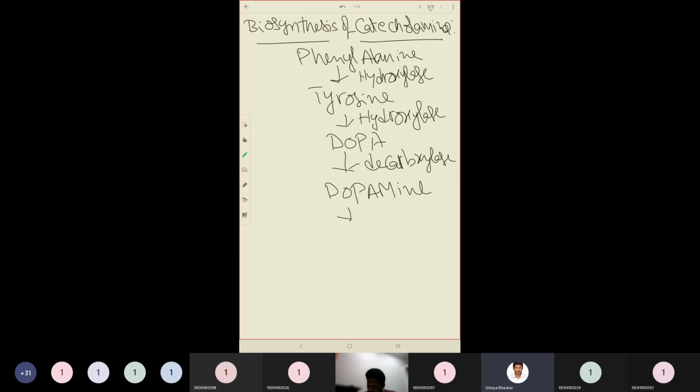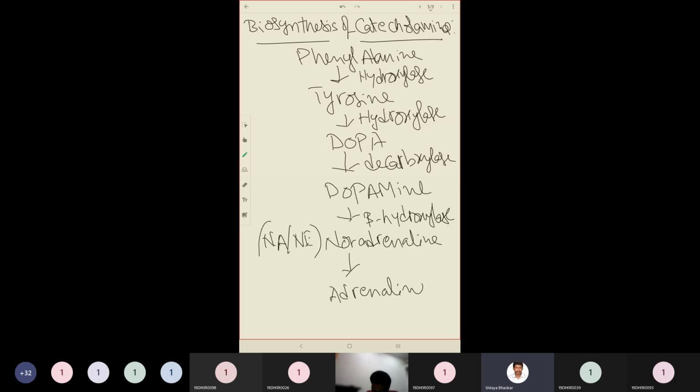Again dopamine is hydroxylated at the beta position, beta carbon, so beta hydroxylase. That will give us noradrenaline or norepinephrine, which can be depicted like this, NA or NE. From noradrenaline, N-methyl transferase will give you adrenaline or epinephrine.